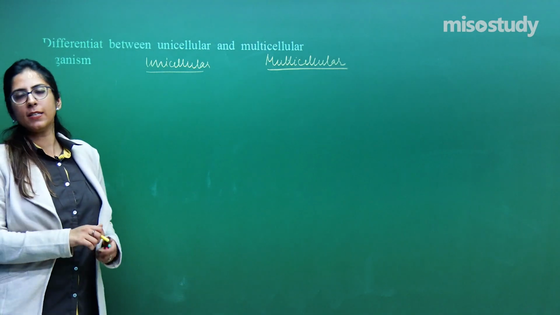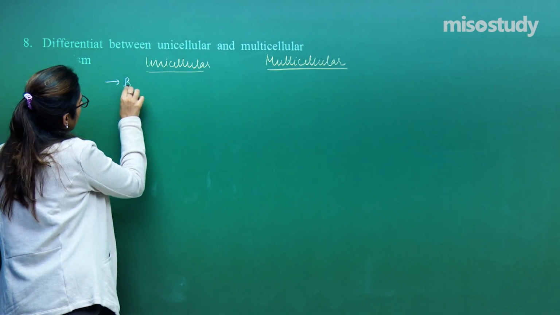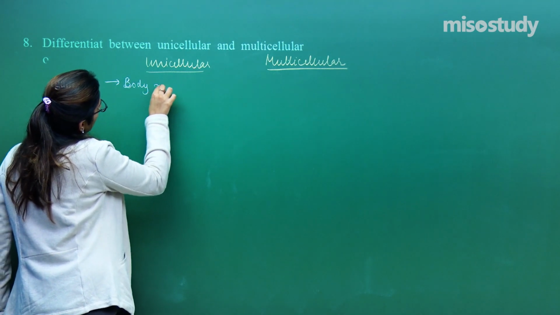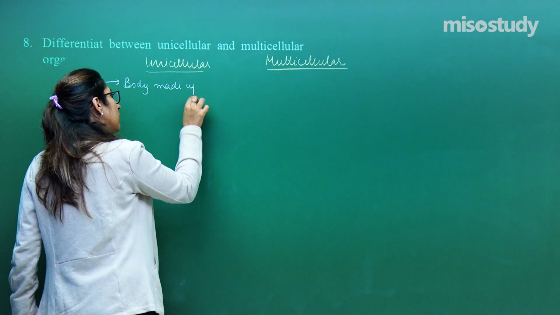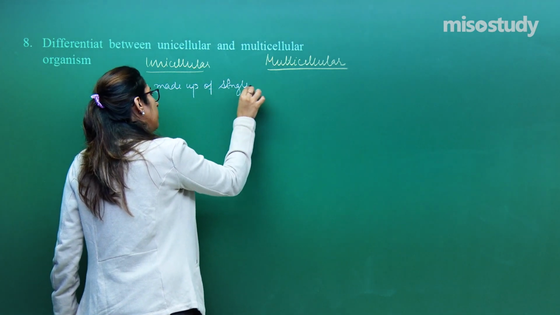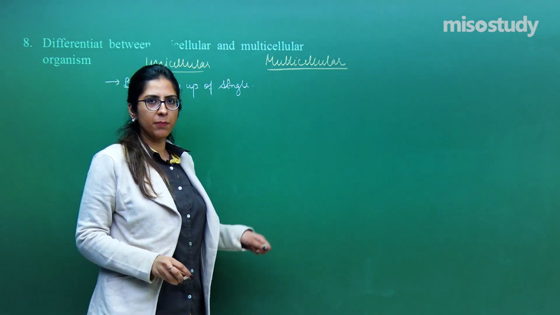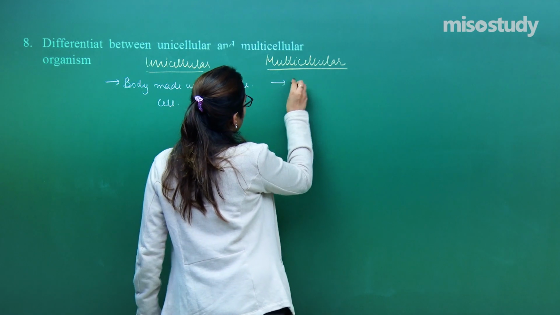Unicellular means the body is made up of only a single cell. Whereas multicellular means the body is made up of more than one cell.